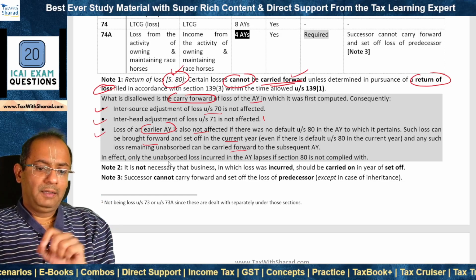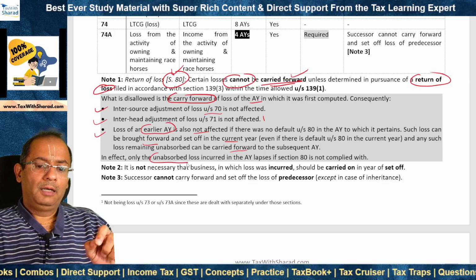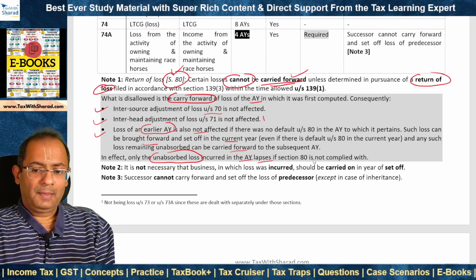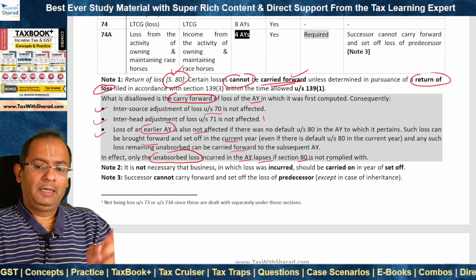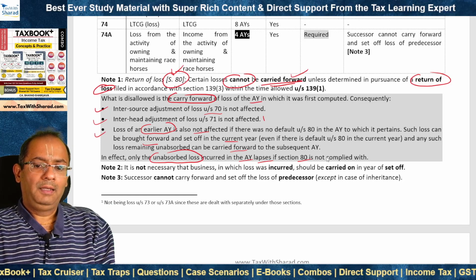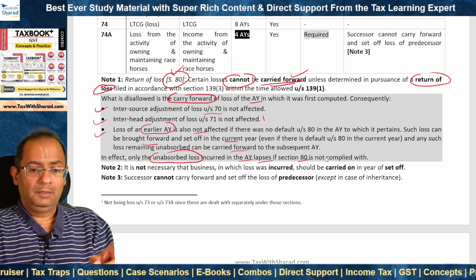So what is the effect? The effect is that only the unabsorbed loss of the current assessment year lapses, if section 80 is not complied with, that means if the return of loss is not filed under section 139(3) within the time allowed under section 139(1).